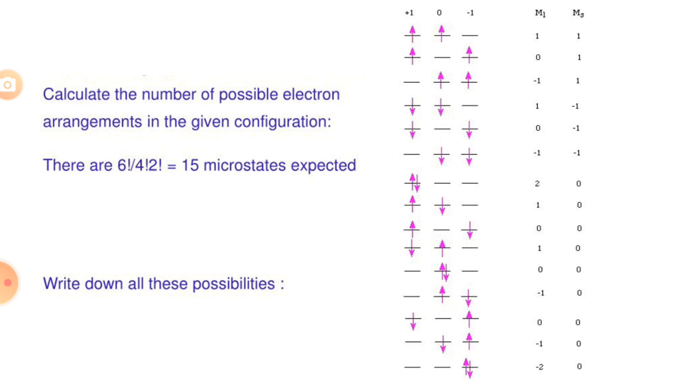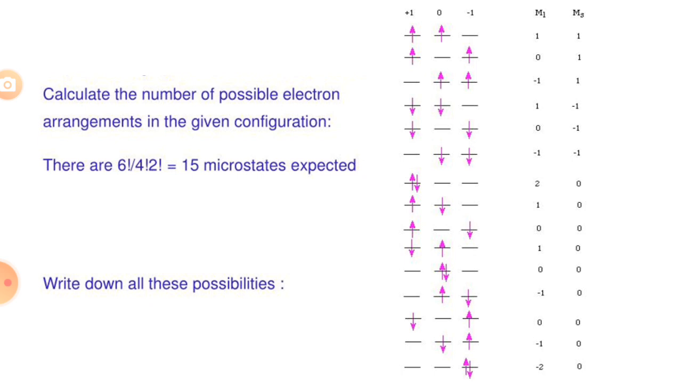Like this: in the first case, we put the first electron in the +1 subshell and the second electron in the 0 subshell. In the second case, we put the first electron in the +1 subshell and the second electron in the third subshell, that is, the one having ml value -1. So like this we can arrange the 2 electrons in the 3 subshells of the p orbital in 15 different ways.